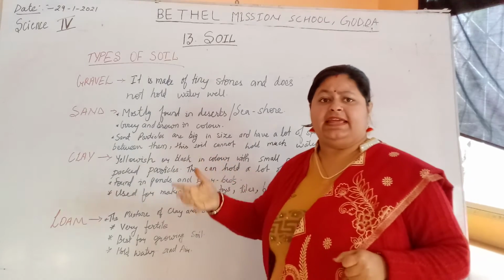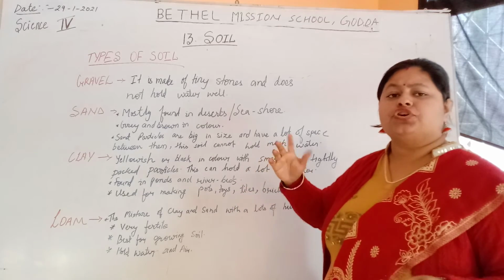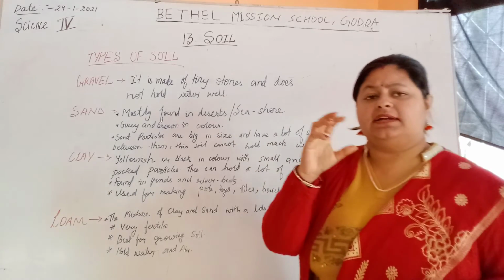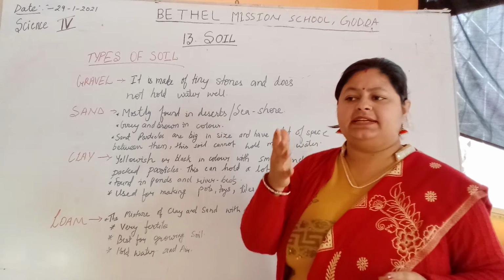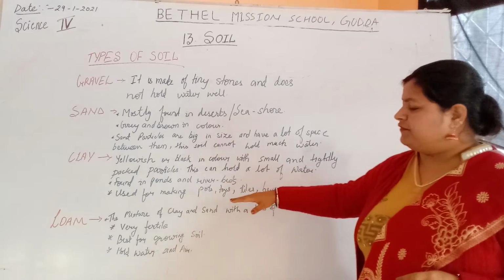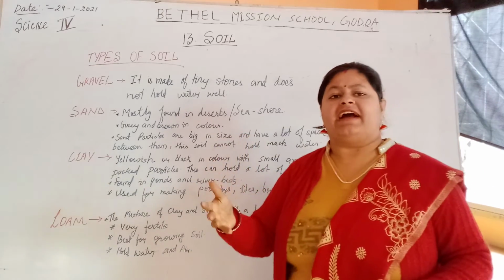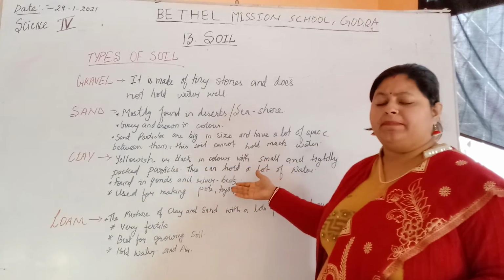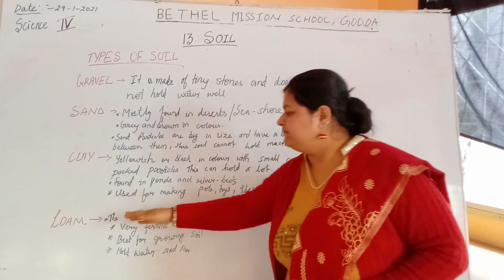Clay is used for making toys, pots, tiles and bricks. This type of mud is used for making bricks and tiles. It is commonly yellowish or black in color, and this clay soil is found near river beds and ponds.